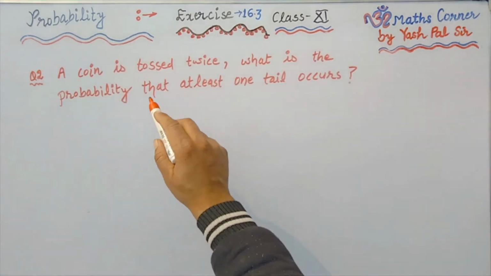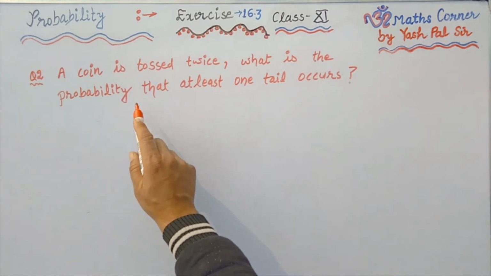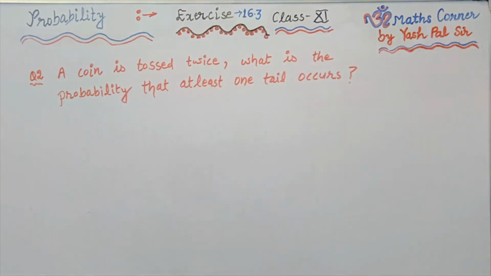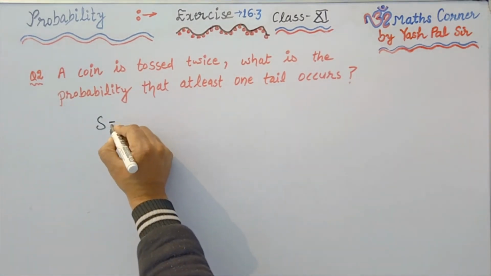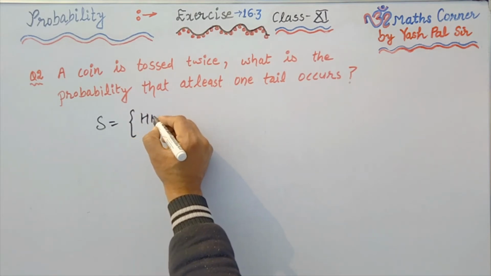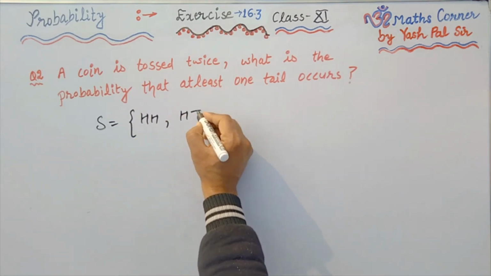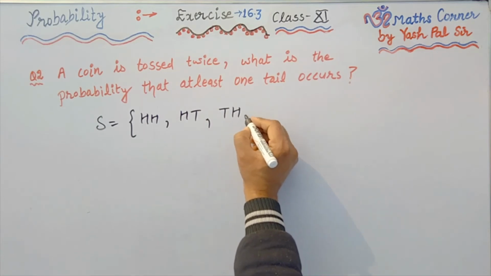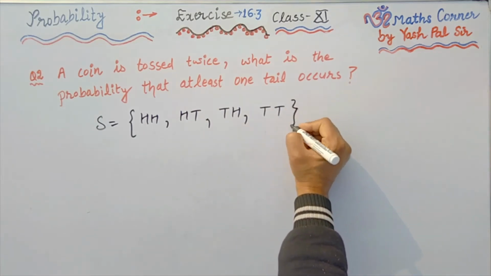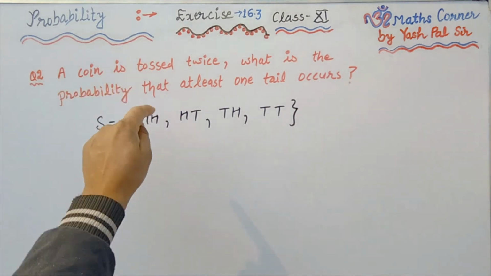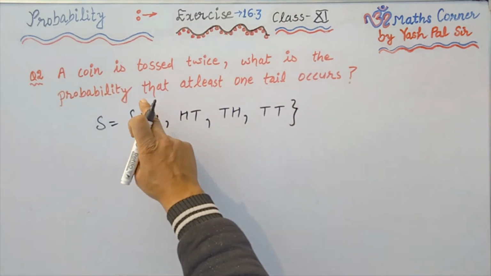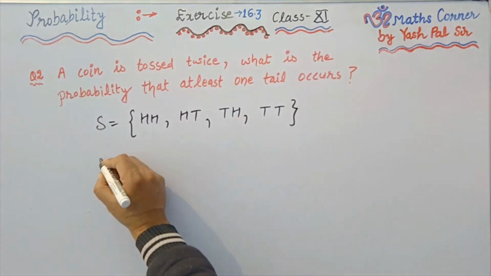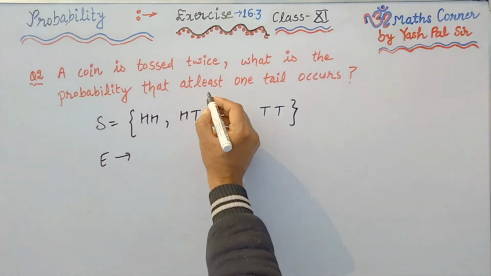Now next question. Question number 2 is, a coin is tossed twice. What is the probability that at least one tail occurs? So for this purpose, first of all we write here what is the sample space when a coin is tossed twice. The sample space will be S equal to either head head, head tail, tail head, or tail tail. These are the possible outcomes when a coin is tossed twice.